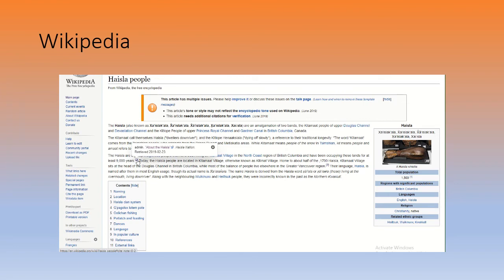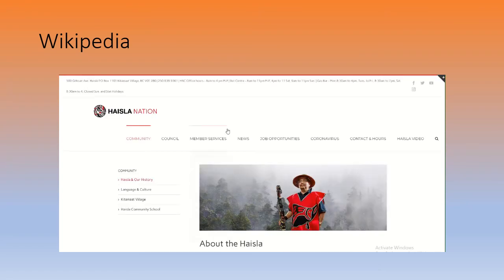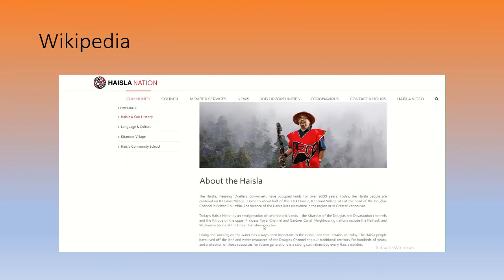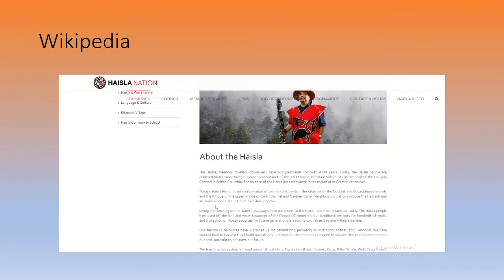I can't say according to Wikipedia, so just click on that number. It takes you to the bottom. It's number 2. Click on that. It takes you to the website, the actual place you want to be able to quote from. The original source. Always quote from the original source. Here we go. Got a great picture. Obviously, we don't use pictures within our essays, but it does give you that information. The meaning of their name, where they live, how long they live there, their past history, their culture, their food, their shelter, their livelihood. And now we've got information we can start quoting.